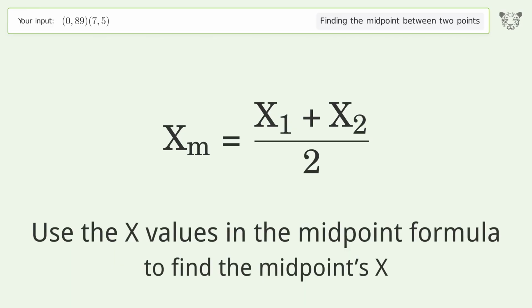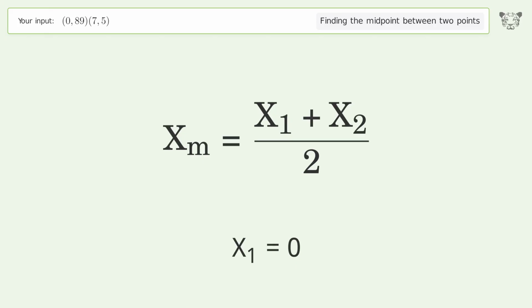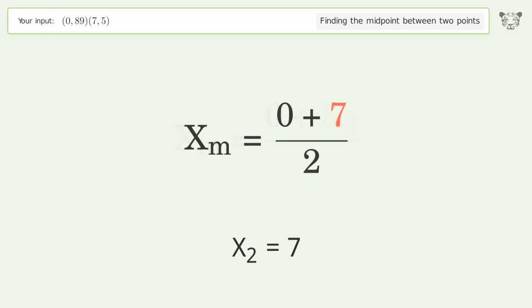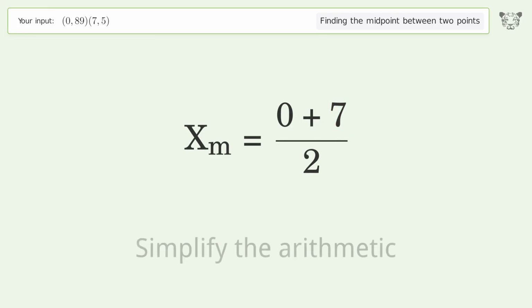Use the x values in the midpoint formula to find the midpoint's x. x1 equals 0. x2 equals 7. Simplify the arithmetic.